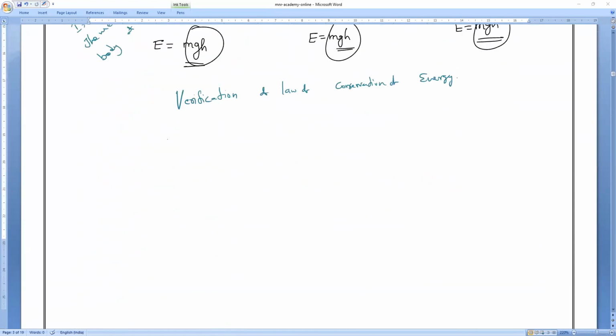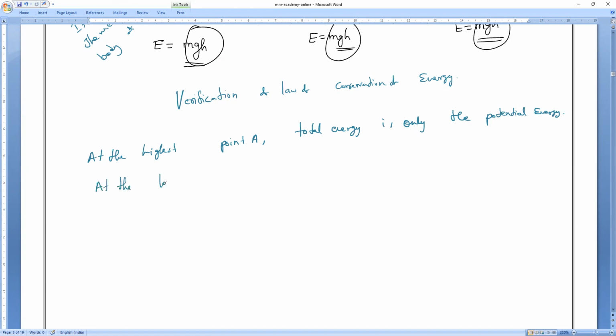Write it. At the highest point A, total energy is only the what energy? Only the potential energy. Do you understand, everyone? Next, at the lowest point, what is the lowest point? C. Understanding? What is the total energy?